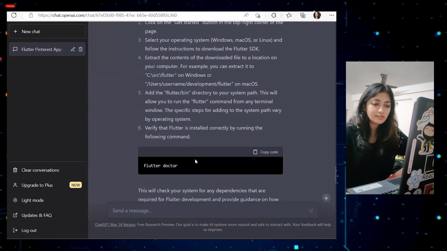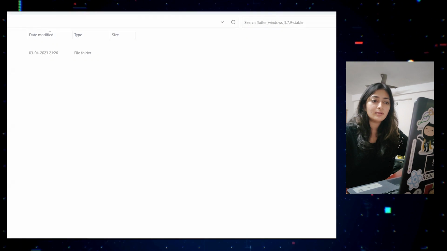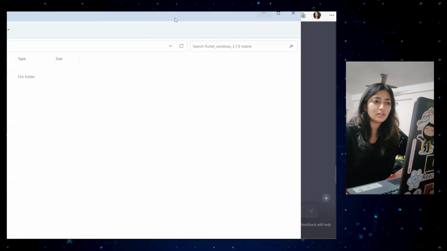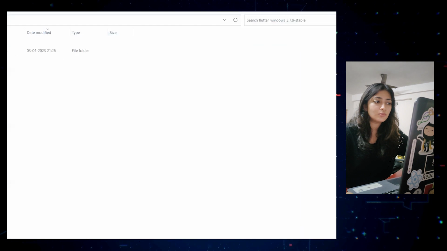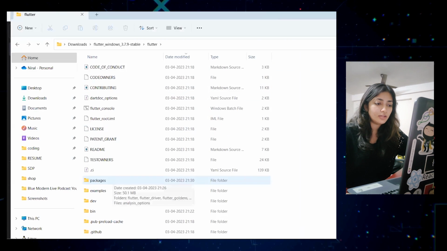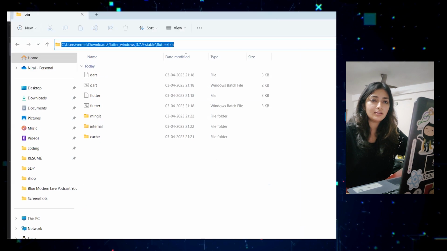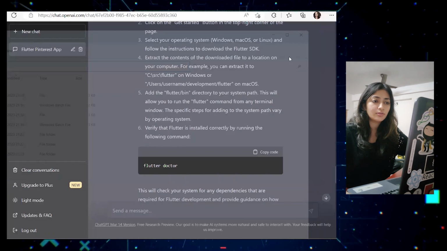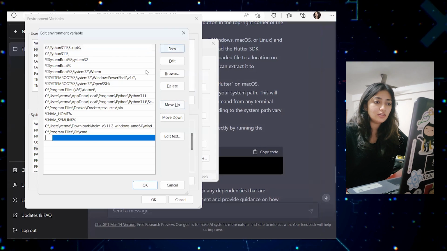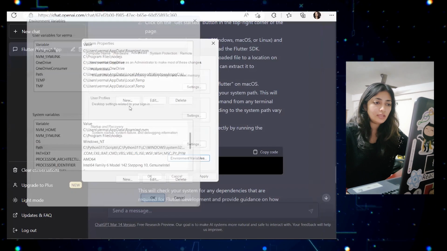So for that, we'll simply have to open this. Sorry, we'll have to open Flutter, and we'll have to open the bin. Now this path, we'll simply copy it, and we're going to add it here. So we're going to click on new, we're going to paste it, and okay. Okay.